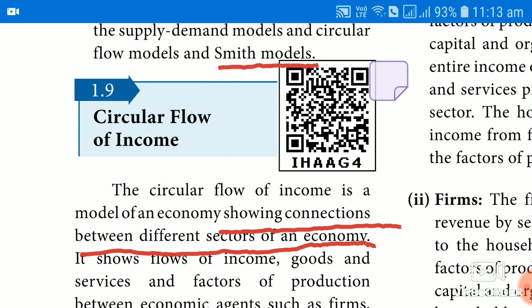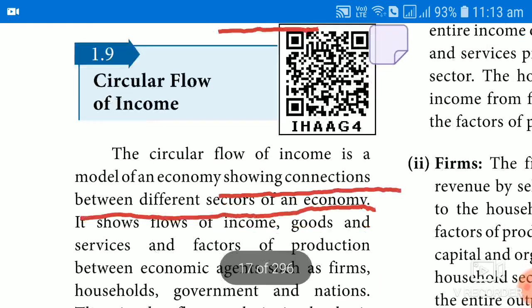So household or individual, firms, government and external sectors. We are going to discuss how the circular flow of income establishes relations among the different sectors, how they depend upon each other and how they are interrelated. This is called circular flow of income.